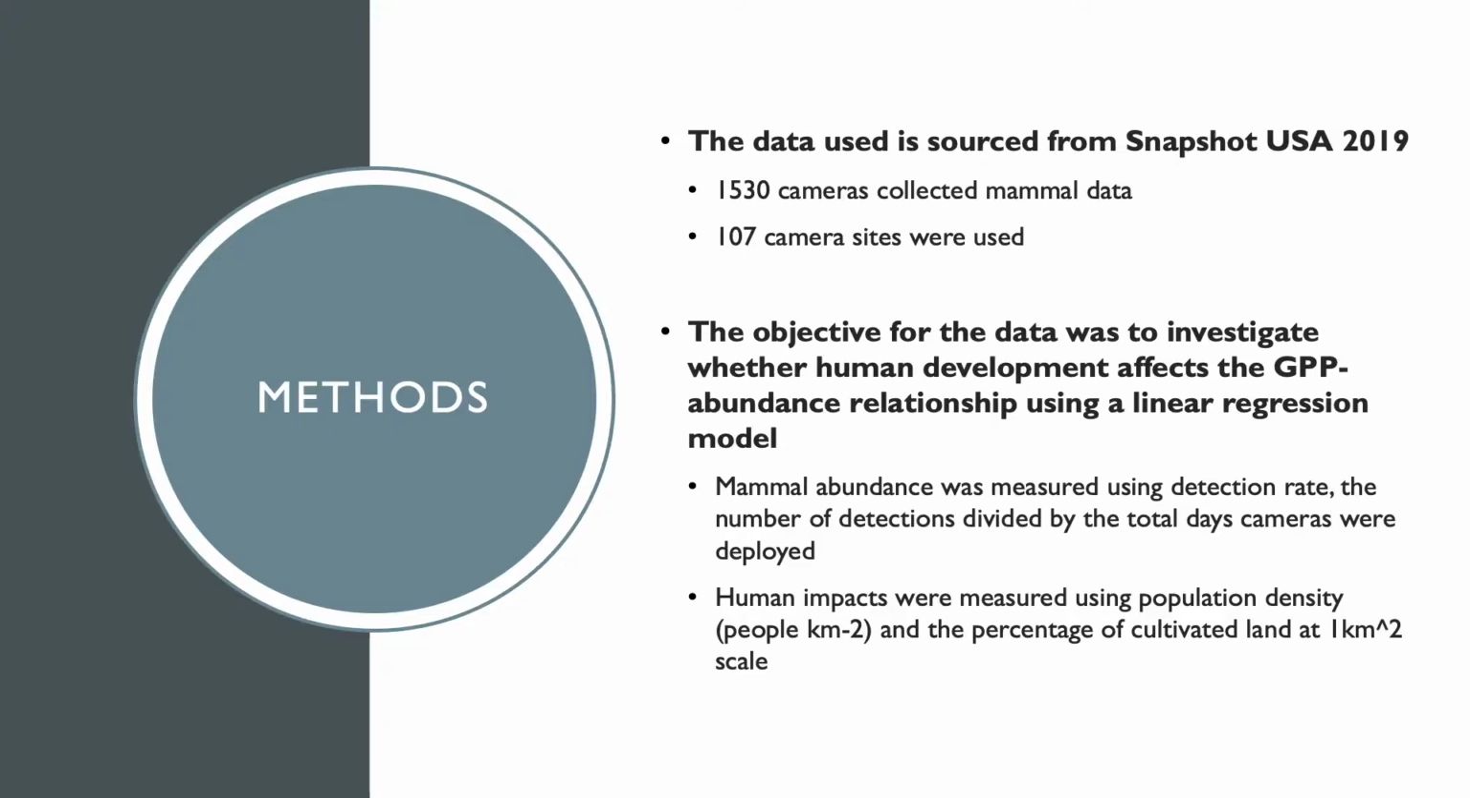Data was collected from the 2019 Snapshot USA Mammal Survey, where 1,530 cameras collected mammal data across 107 camera sites. The main objective was to investigate whether human development affects the gross primary productivity and abundance relationship using a linear regression model. We looked at mammal abundance using detection rate, defined as the number of detections divided by the total days cameras were deployed. We also looked at human impacts, measured using population density and the percentage of cultivated land at 1 kilometer squared scale.